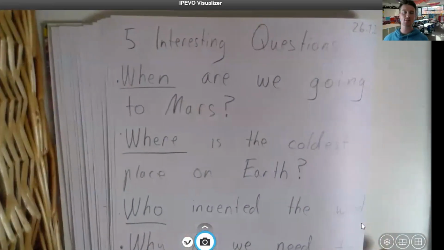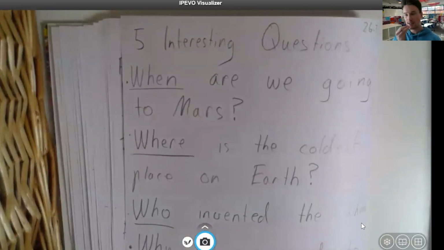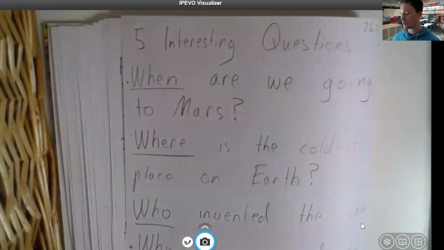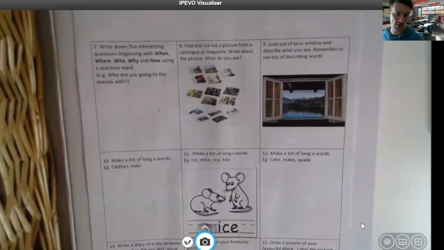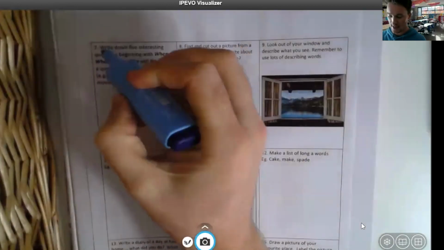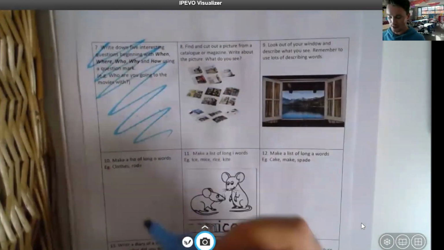Now, with any of the writing that we ask you to do, we just want you to have a go, sound out the letters, chunk it if you can. And when you get to the very end and you've done that, and it might take you a little while, you can go back and color in that square, because we've done that lesson now. So well done.